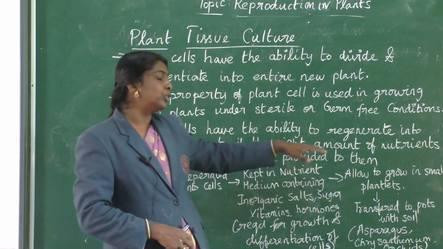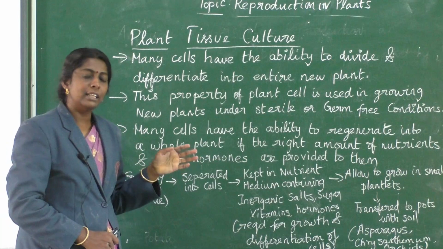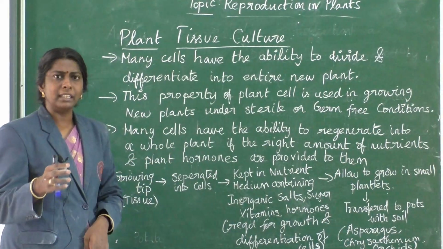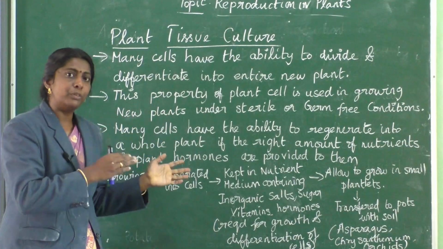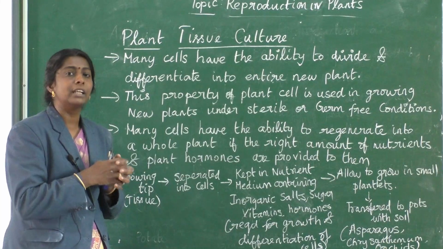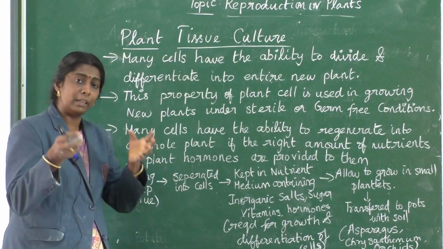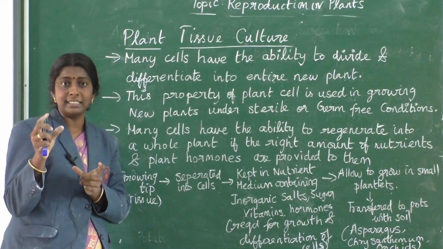with the right amounts of nutrients provided to them. The nutrient broth medium serves as food for them, so we are providing food. We develop it in a sterile condition in test tubes and glass beakers.